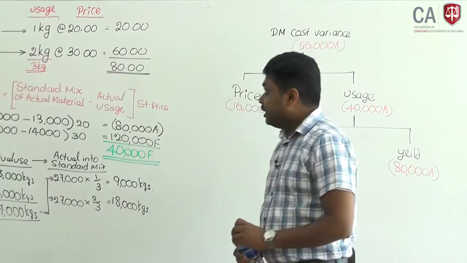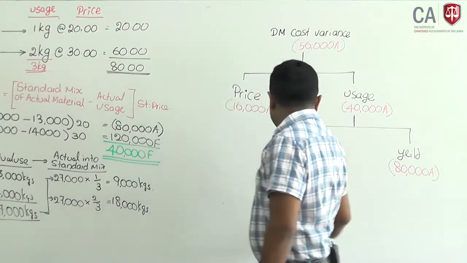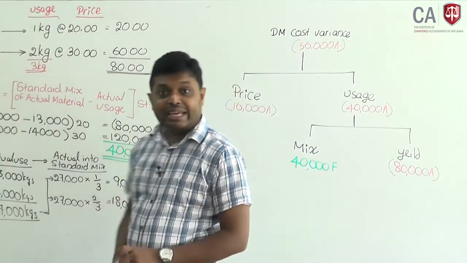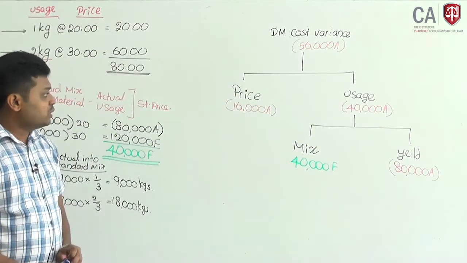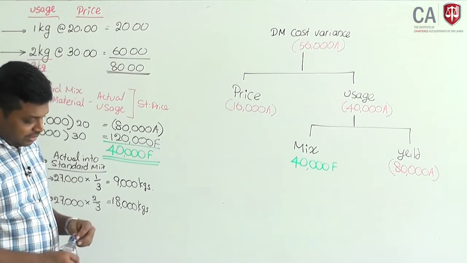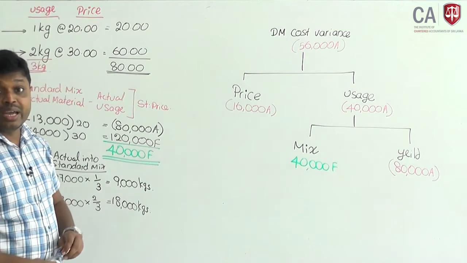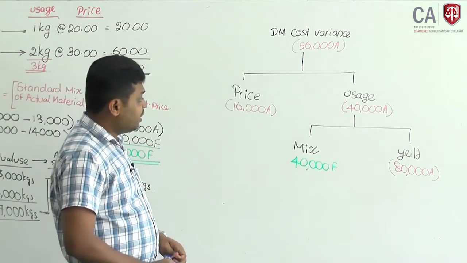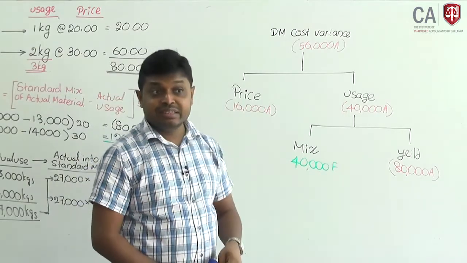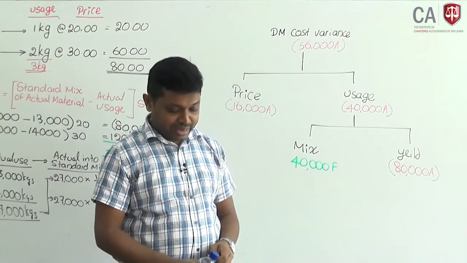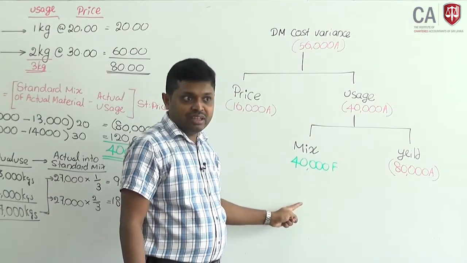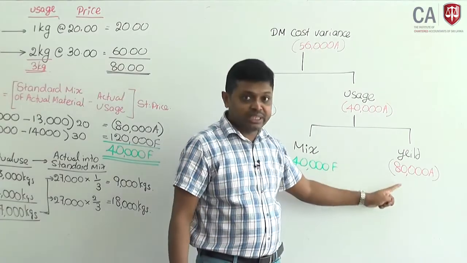These are the normal basic variance analyses. You can calculate direct material price, usage, mix and yield, and identify the relationship between mix and yield variance. If you use cheap material instead of expensive quality material, your mix variance will be favorable, but you have to assess the impact on yield.